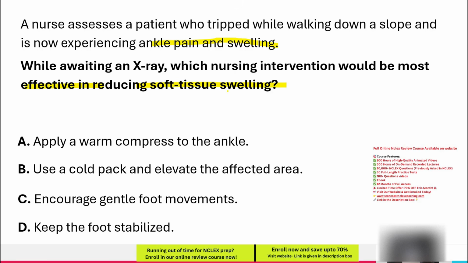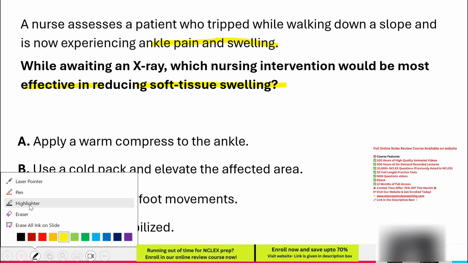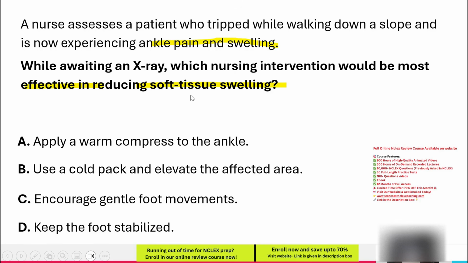Before jumping to the options, let's understand the condition in question. Soft tissue swelling after an injury occurs due to inflammation, fluid accumulation, and increased blood flow to the affected area. The goal of early management is to reduce swelling and prevent further injury.